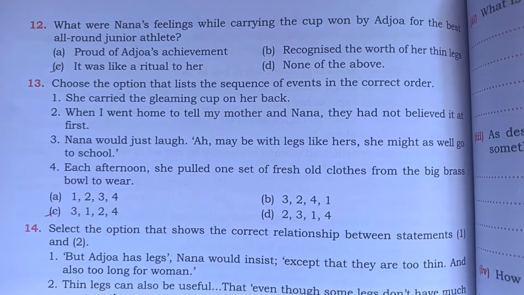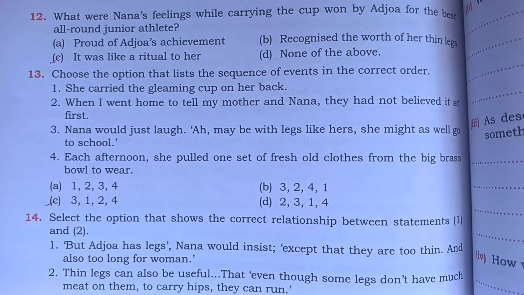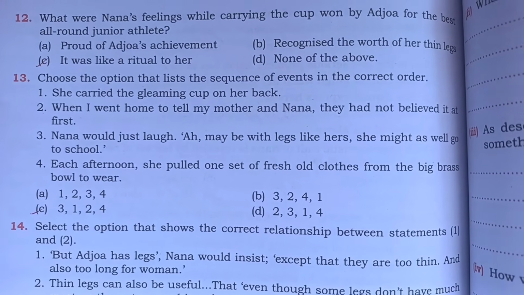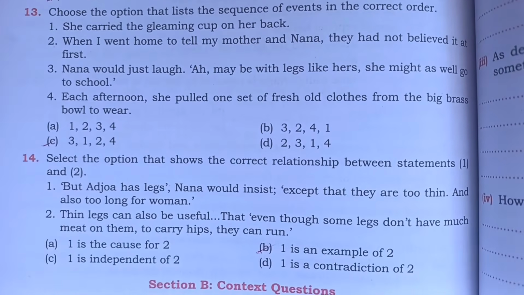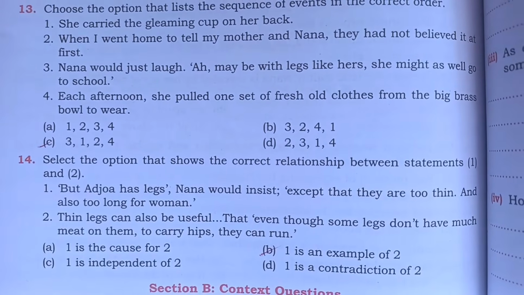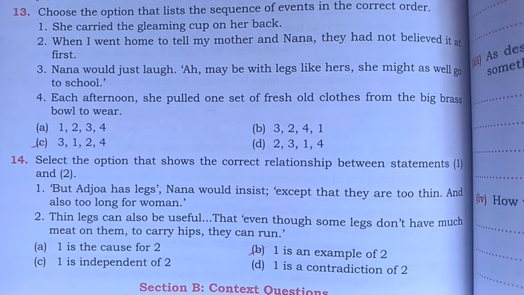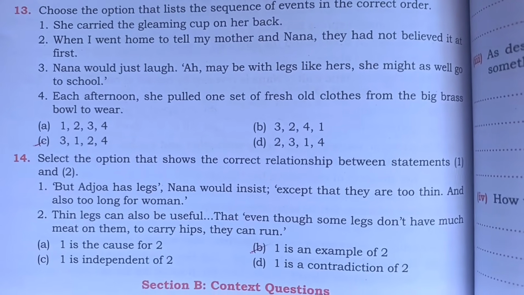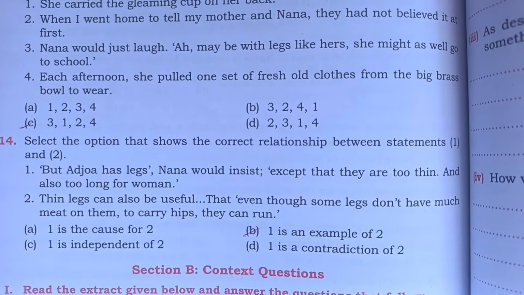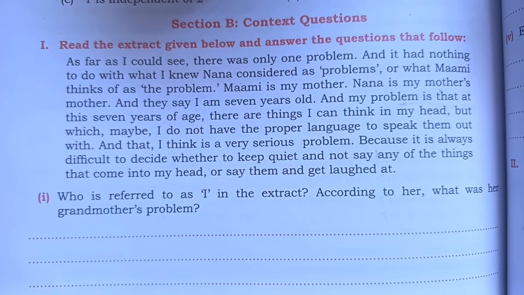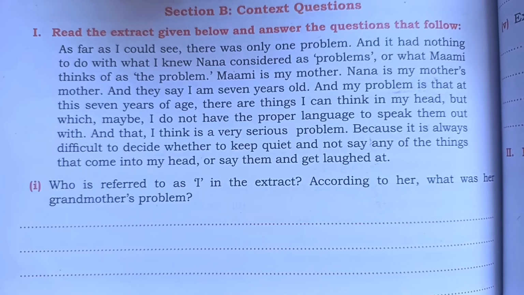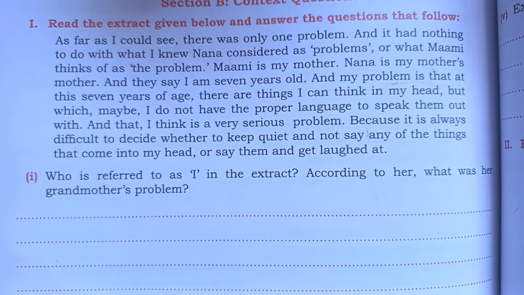Number 13, choose the option that lists the sequence of events in the correct order. So here option C is correct. Next, number 14, select the option that shows the correct relationship between statements 1 and 2. So here option B is correct. Next, section B. So you read the extract. Let me directly begin from the questions and answers.